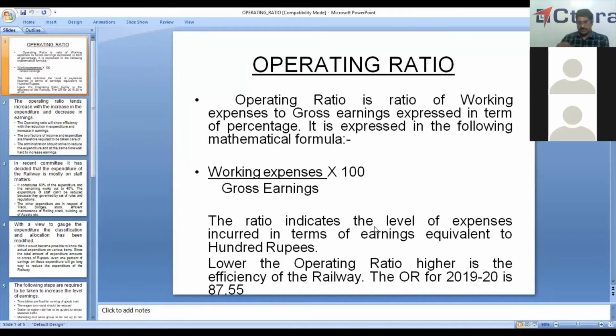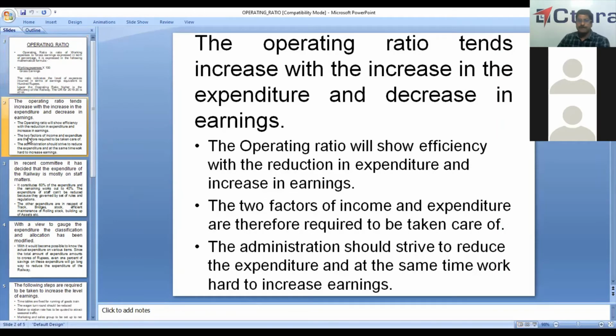For the year 2019-20, for South Central Railway, it was 87.55. That is, to earn 100 rupees in South Central Railway, we have spent around 87.55 rupees. To earn 100 rupees, how much we have to spend, that is the operating ratio.